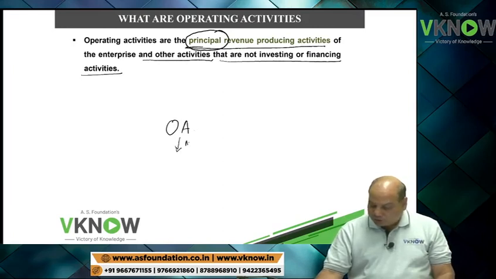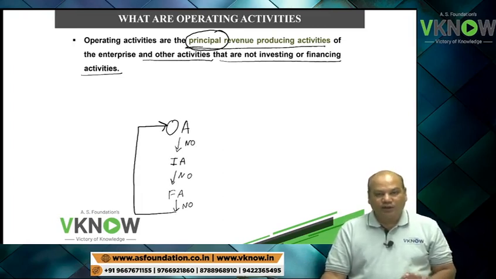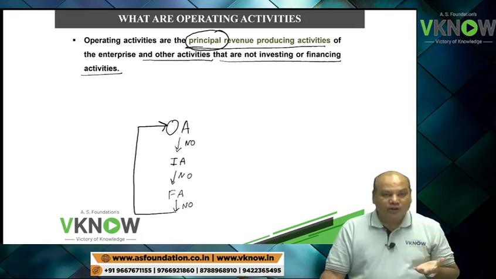If it is not, check if it is an investing activity. If it is not investing, check if it is a financing activity. The answer is no, it is not a financing activity. Again go back to operating activity. So if you cannot classify an activity under investing or financing, then you can call it operating activity only.